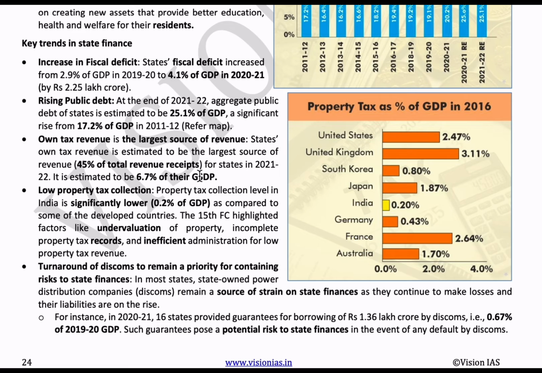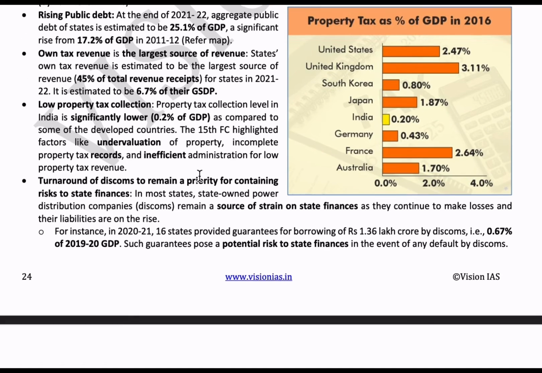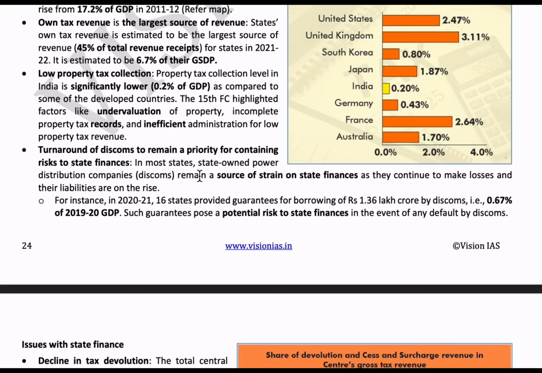The state's own tax revenue is the largest source of revenue, and it is estimated to be 6.7% of GSDP. GSDP means gross or net state domestic product. Okay, so this is as per the RBI report. And the fourth point is that the property tax collection by the states is increasing.